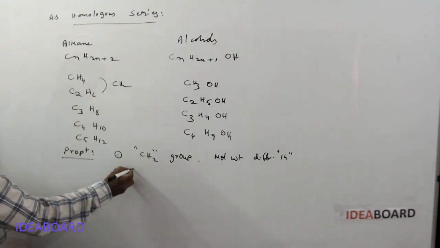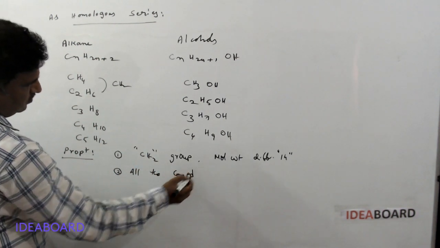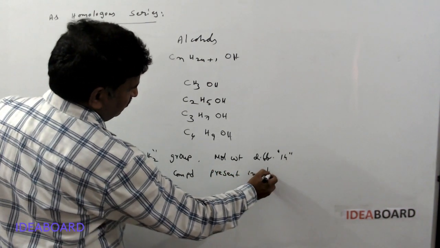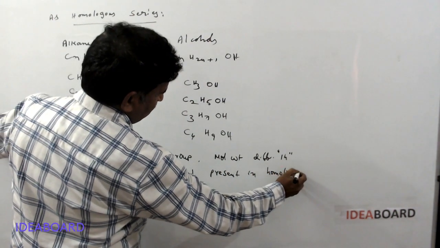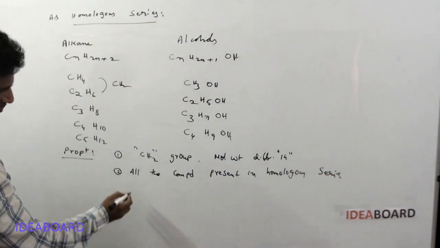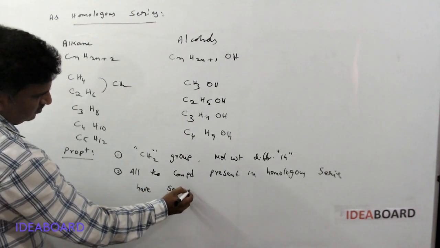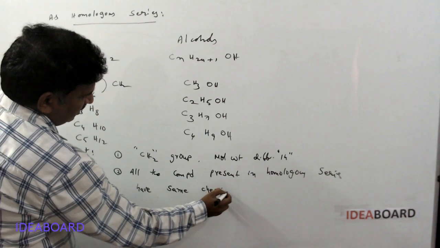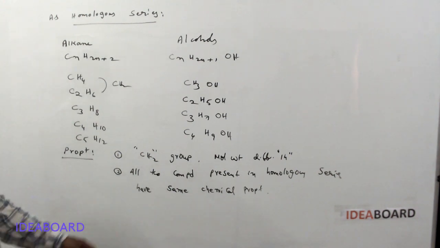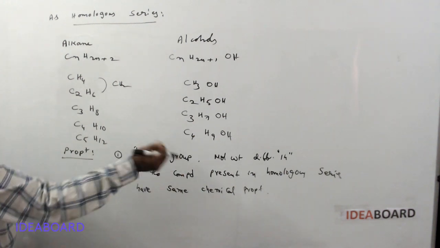Second point: all the compounds present in a homologous series have the same chemical properties. Why? They have the same functional group. So they have the same chemical properties.